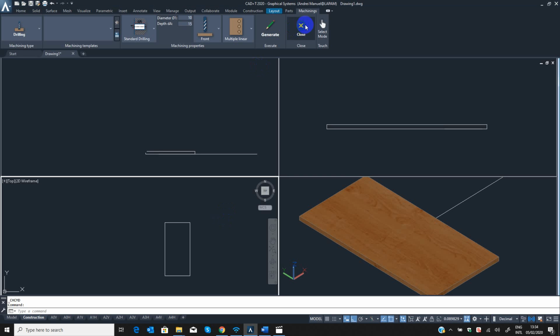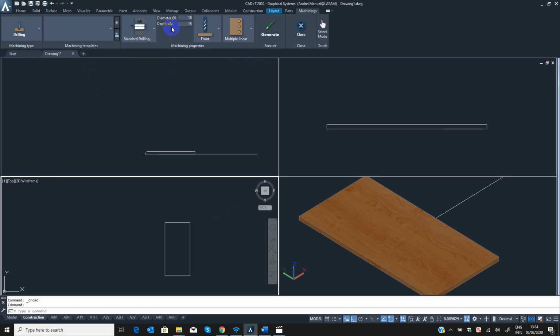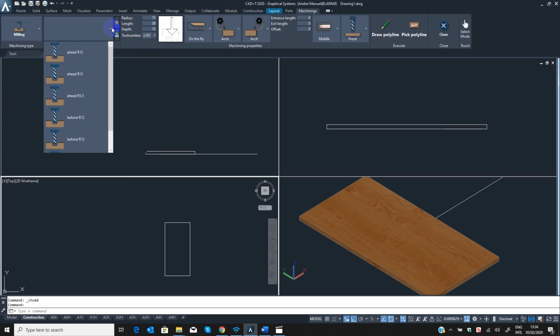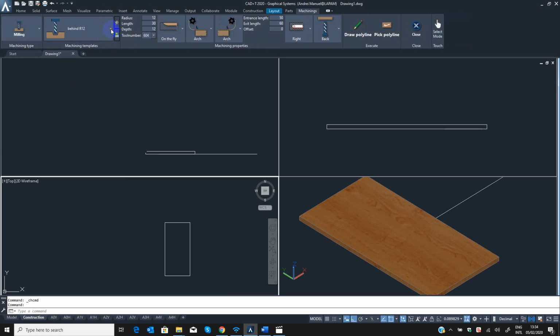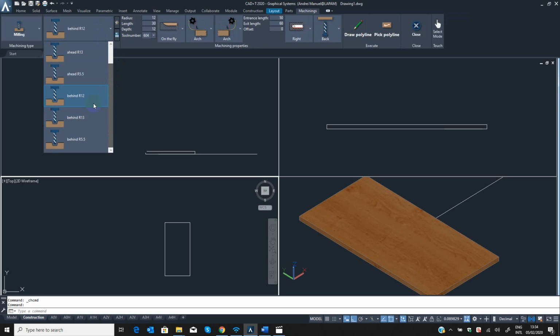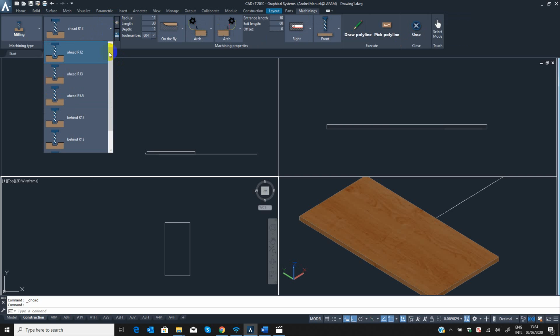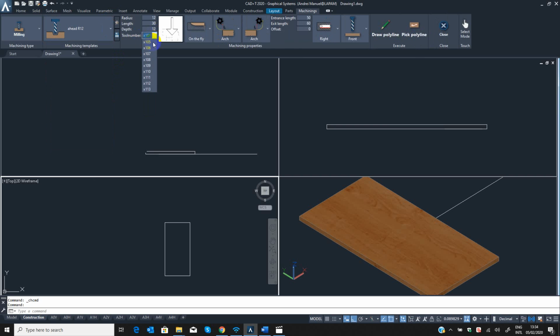So our next topic is machinings milling. Basically, we just go to machinings and select milling. Here we have a template that is already in our system. You can use it, or if you don't want to use it, you can select from here. We have the tools,